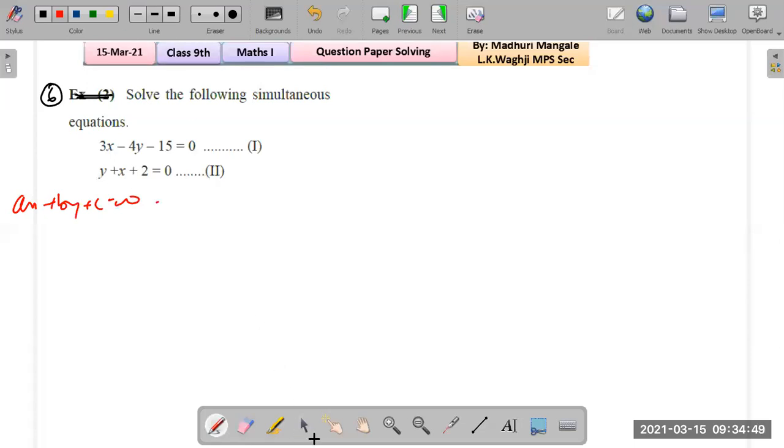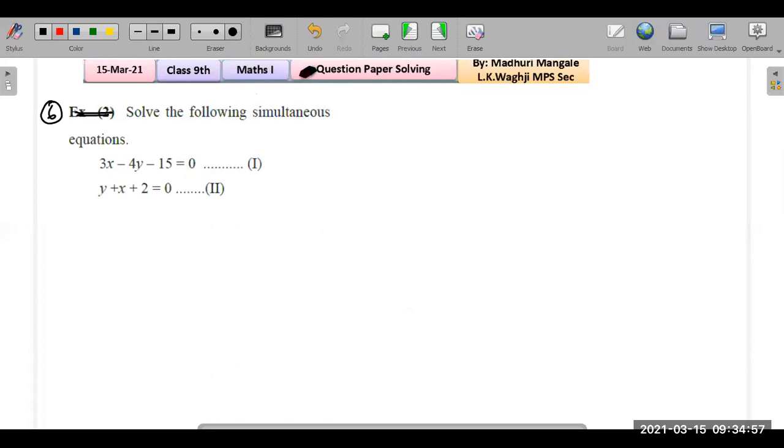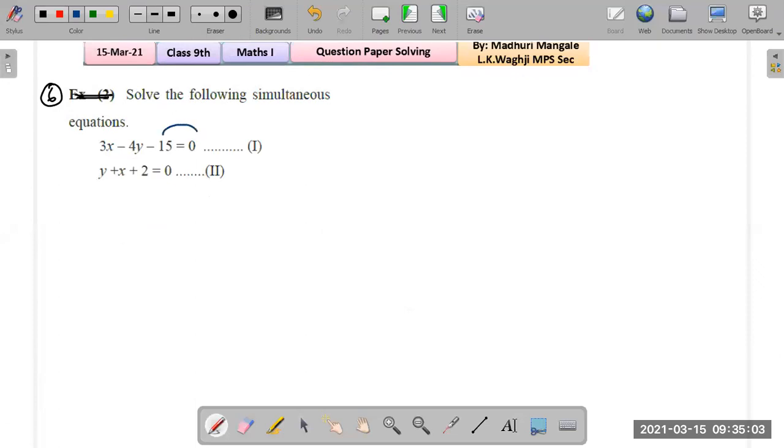But you know how we write it when we are doing the linear equation? We want it in the form ax plus by plus c equals to 0. That means we have to shift that 15 to other side and plus 2 to the other side. So that will be 3x minus 4y equals to 15. This is equation, we can name it as 3. And same way, here this is y plus x, we can write it as x plus y, that's fine. And plus 2 on that side, it will become minus 2.